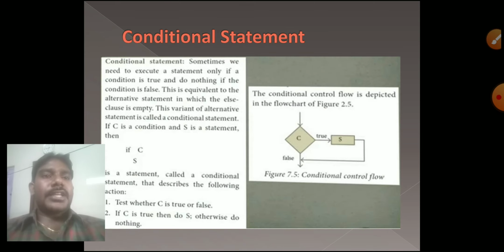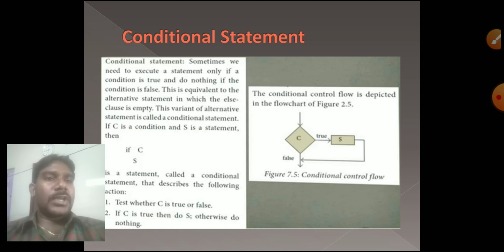Next one is the conditional statement. A conditional statement means if a condition is true, do the statement, and do nothing if the condition is false. Here it will be checking conditions one by one. There is no alternative statement. If the condition is true, the statement executes; otherwise it automatically moves on, that's all. No alternative, only the condition applied here, true or false.